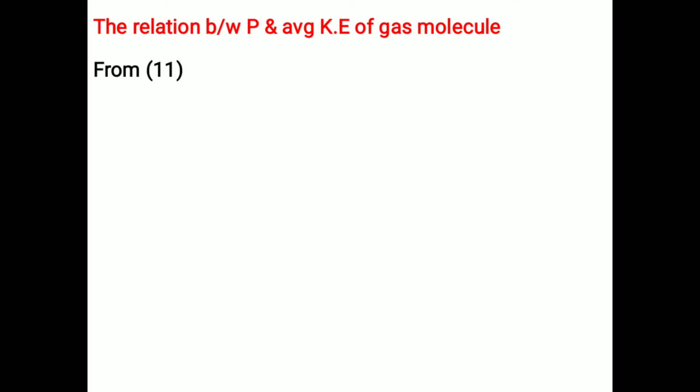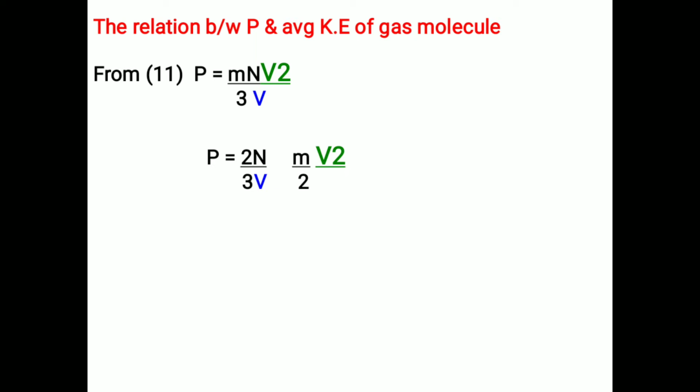From equation 11 we have P equals mnVrms square by 3V. Now multiply and divide by 2 on the right hand side of the above equation. We get P equals 2n by 3V times mVrms square by 2.